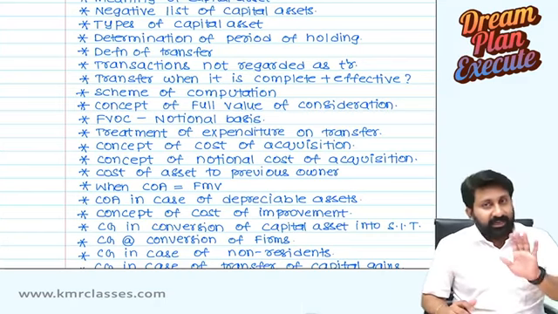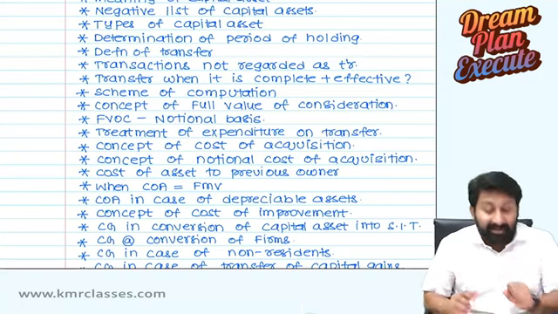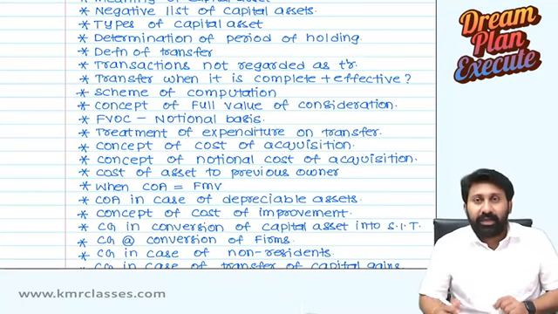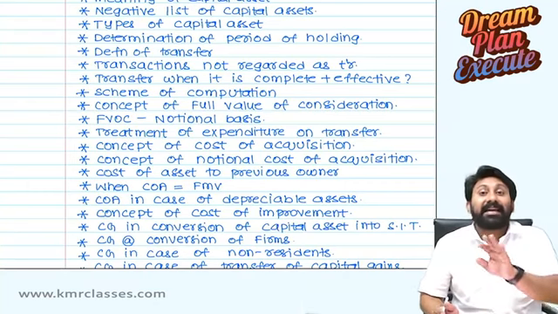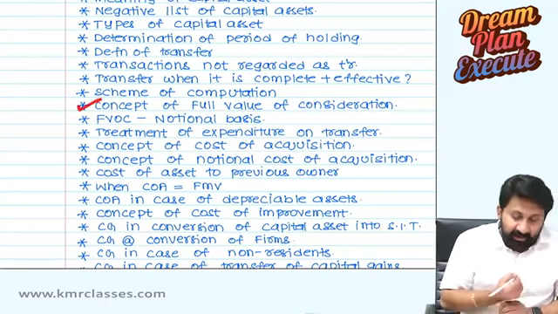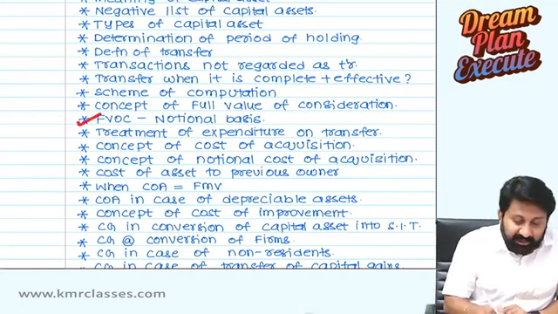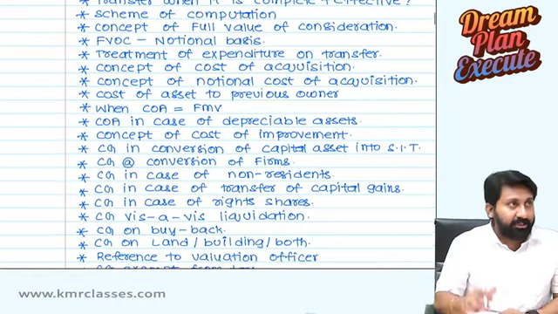Next one. There is a capital asset, we transferred. Now compute the capital gain. That's the scheme of computation. Next, cost of acquisition will not be considered sometimes. In which cases? Full value of consideration concept. Full value of consideration sometimes is taken on notional basis. We will read there.